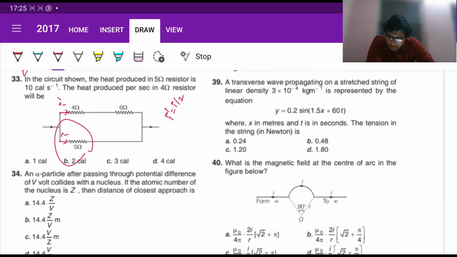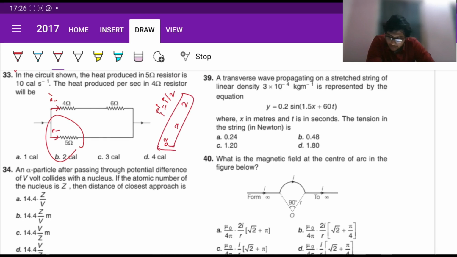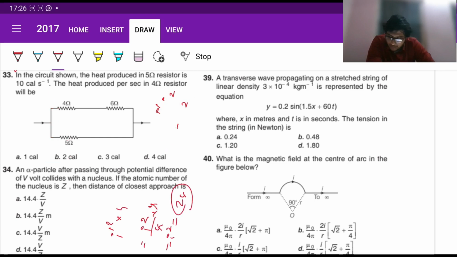Yeah, for this one, heat produced is given by I squared into R, which is 10 calories. So I squared can be written as 2, whatever is the unit. We just consider the magnitude. So for the 4 ohm resistance, it's going to be I dash squared into 4. I dash is I by 2, so I squared by 4 into 4, which is this I squared. I squared's magnitude is 2, so the answer is going to be 2 calories. So directly, this is our answer.